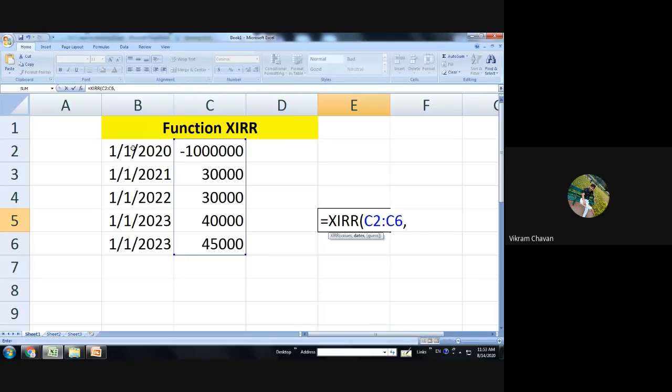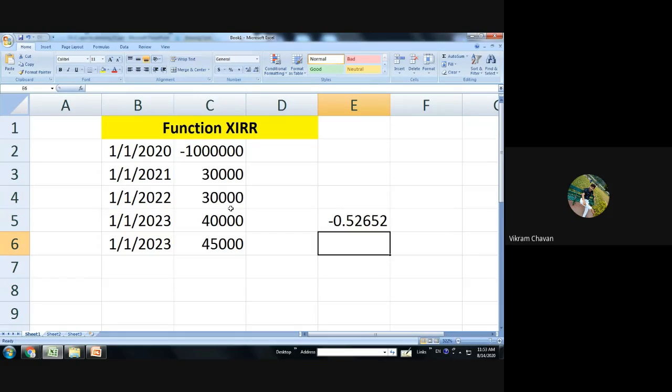If you do not assume the guess, then you can also take the constant guess. Over here, we have provided the column directly, so directly we will get the value. Okay, here's some problem, I think.